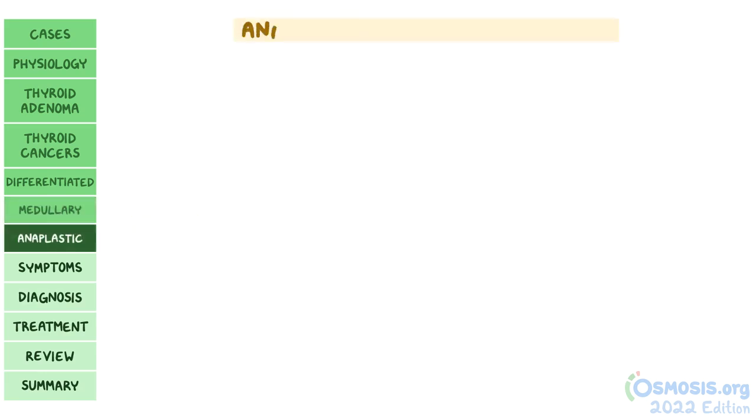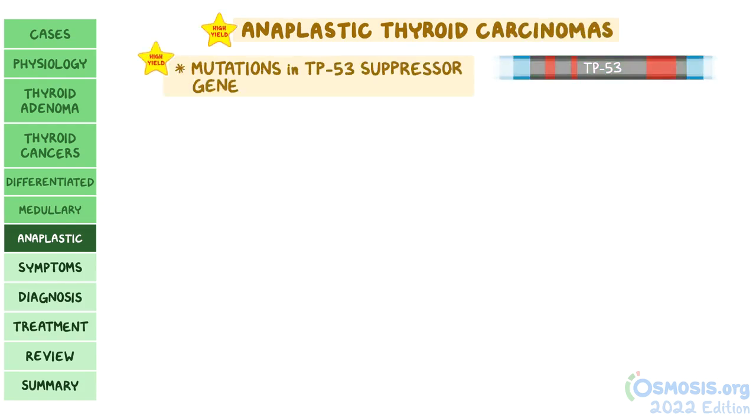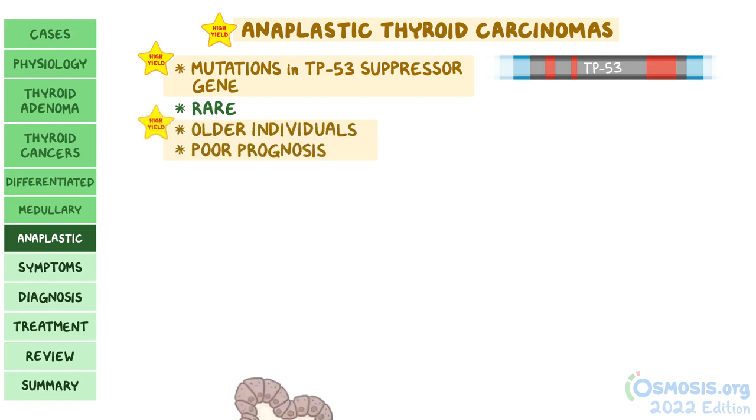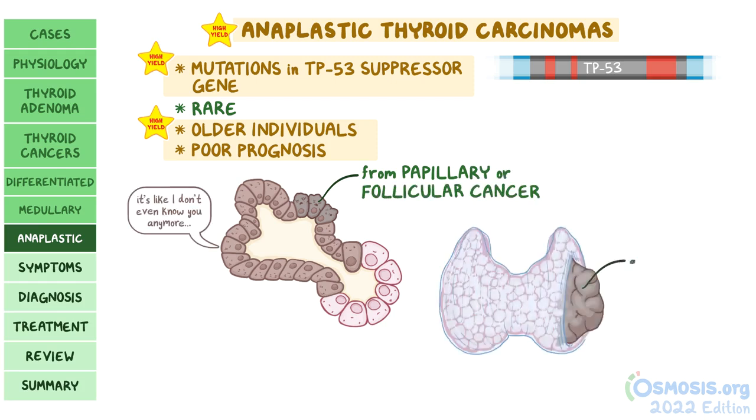Finally, there are the anaplastic thyroid carcinomas, which are associated with mutations in the TP53 tumor suppressor gene. Anaplastic thyroid carcinomas are a rare form of thyroid cancer that usually appears in older individuals and has a poor prognosis. The altered cells don't look anything like normal thyroid cells. It may be that these tumors derive from an existing papillary or follicular cancer, where the cells mutate even more and become unrecognizable. They often grow beyond the fibrous capsule of the thyroid gland and invade nearby structures.